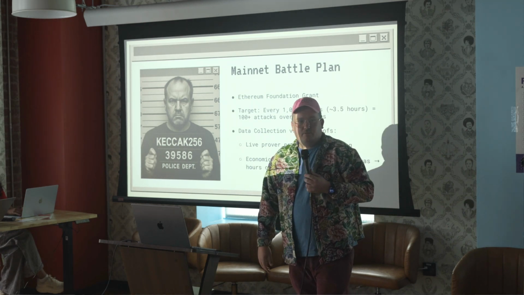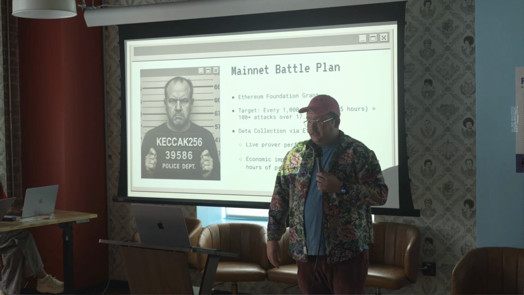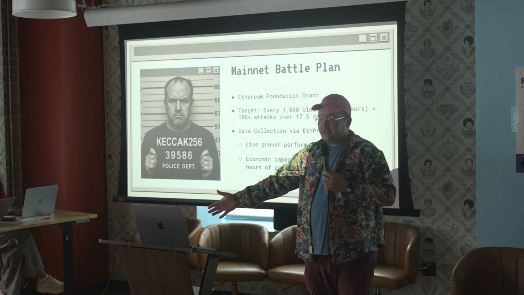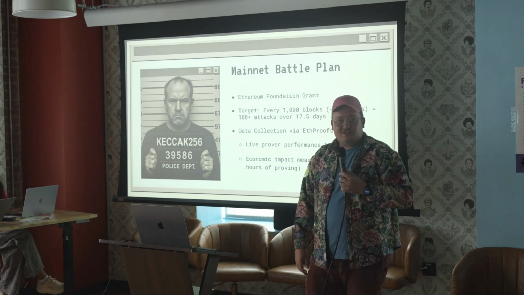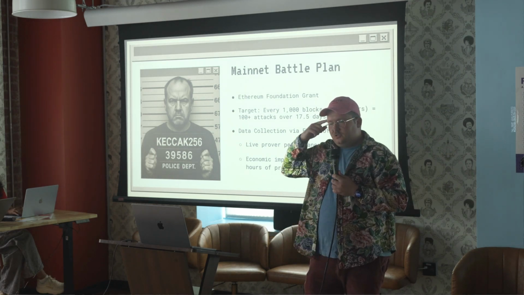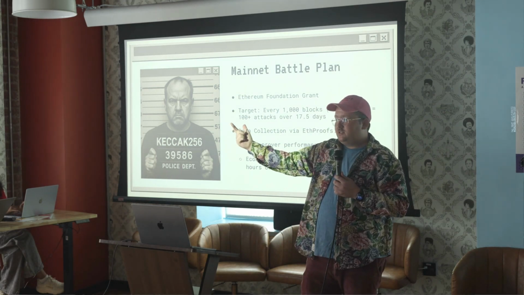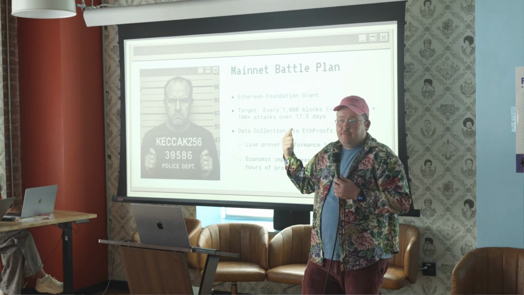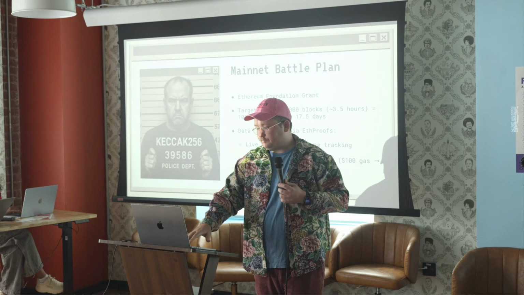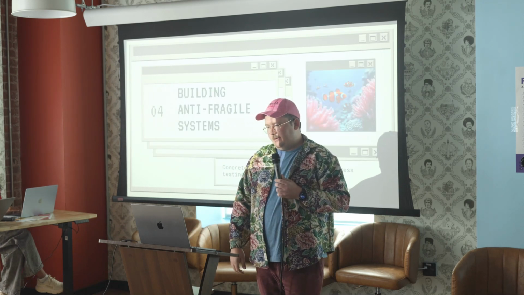This is a collaboration with the ETH proofs initiative, and we're going to be doing economic impact analysis. So the idea here is to extrapolate, if this layer 2 could be halted, how are we going to do that? What is the economic data as a result?